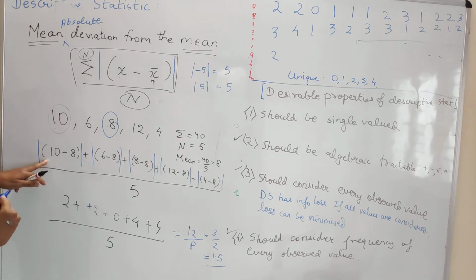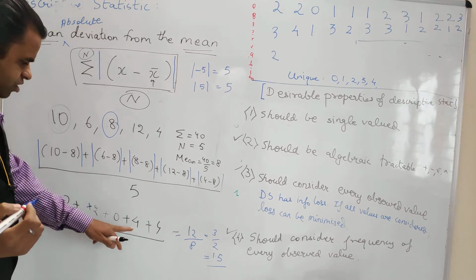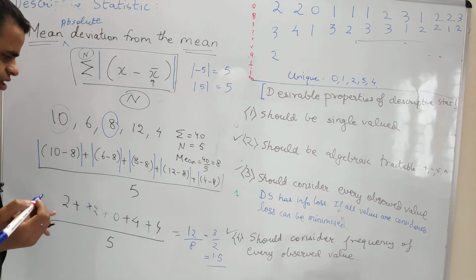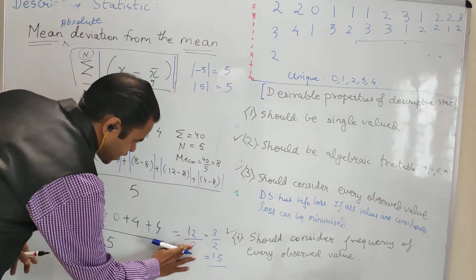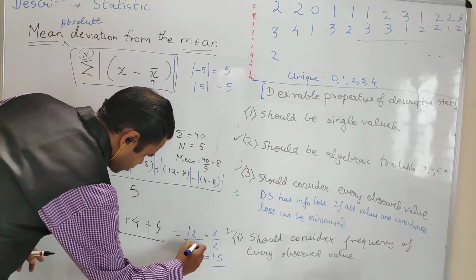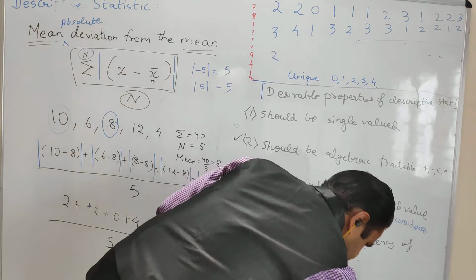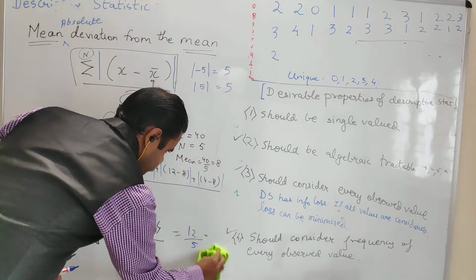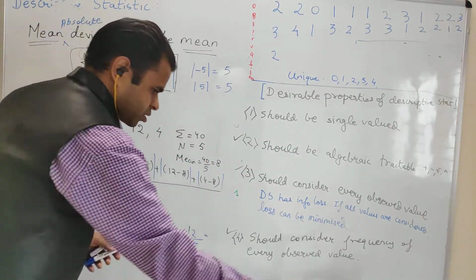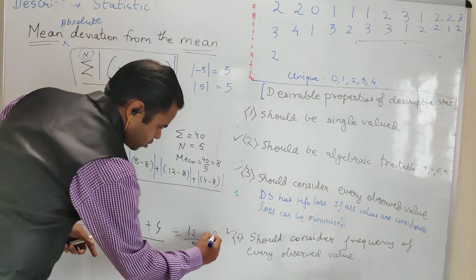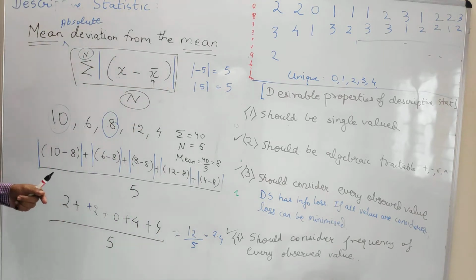Just a minute. 2 plus 2 and 4 plus 4 is 8, 12. Oh, sorry, I made a mistake here. So 12 by 5 gives me 2.4.